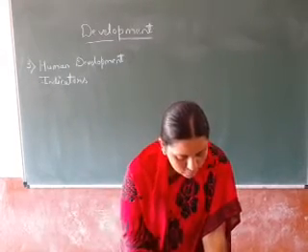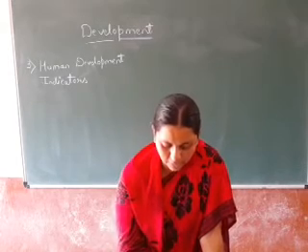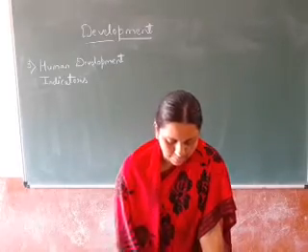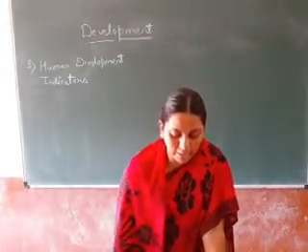The indicators used are shown in the figure below. So see here, you can see figure 1 and figure 2. In figure 2, the Human Development Index is there, and in figure 1, the indicators of human development.